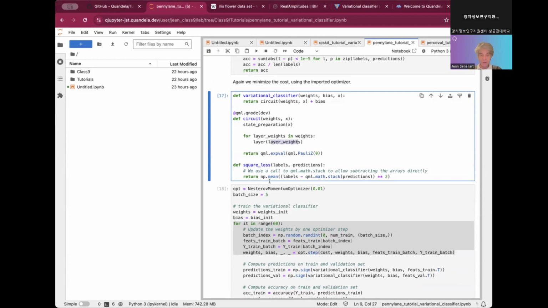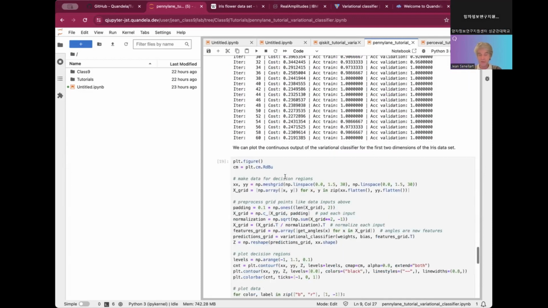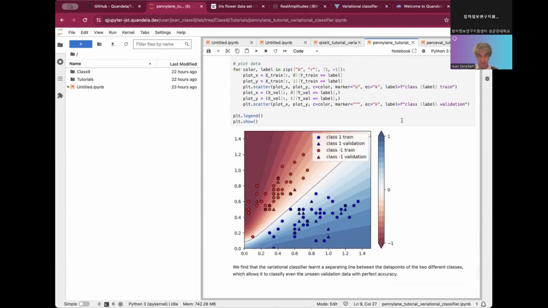Then we saw that using this hybrid neural network, the algorithm was converging very fast to 100% accuracy, managing to separate very clearly the two regions of the space.